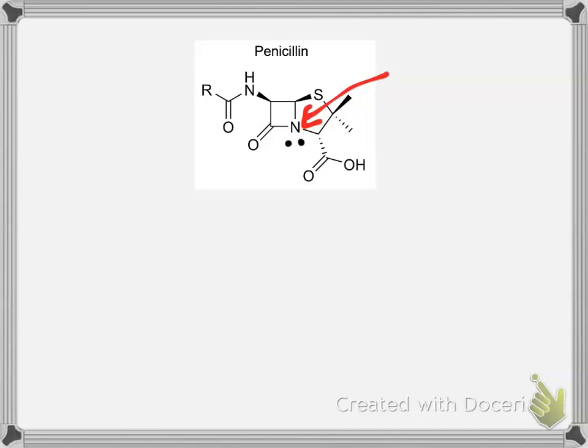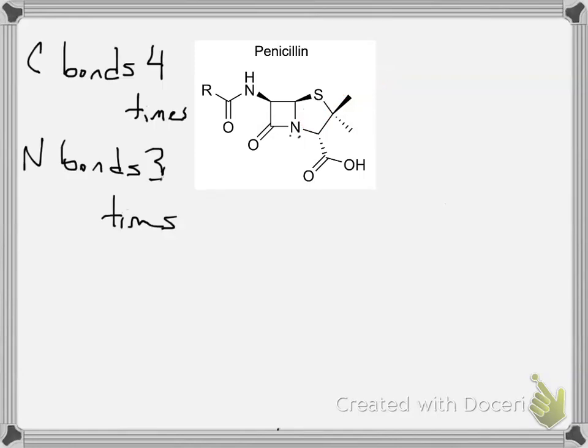And so one of the things I'd like you to know, and I'll make a note of it over here, is that nitrogen likes to bond 3 times, but it can bond 2 or 4 times. That's something that will be obvious in a future formal charge video. So this nitrogen is bonded 3 times with 1 lone pair.